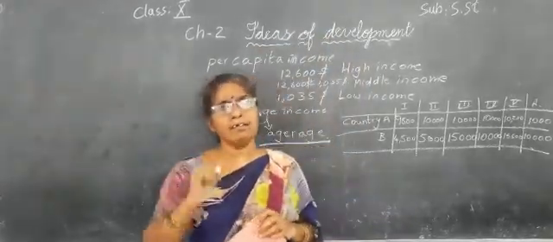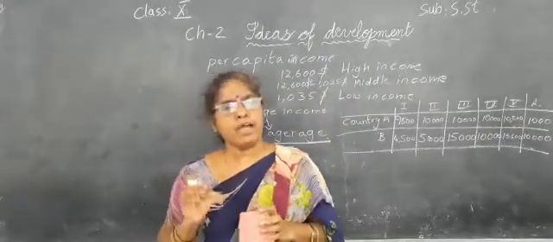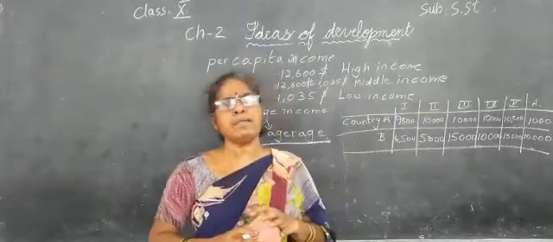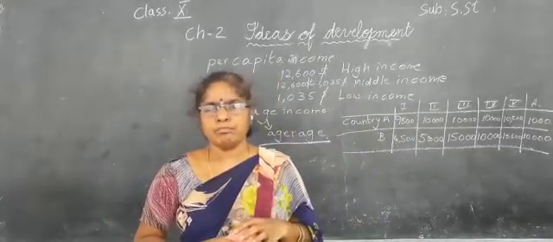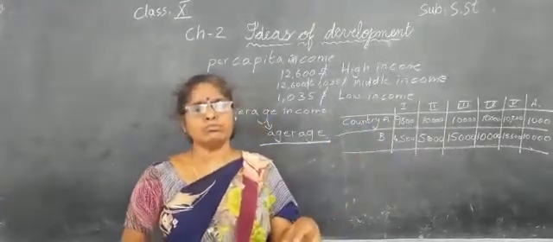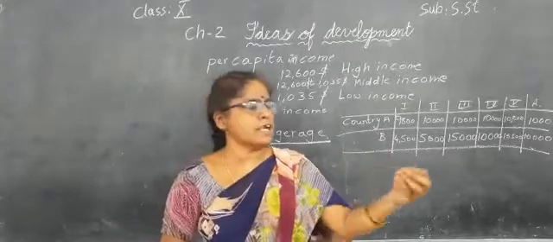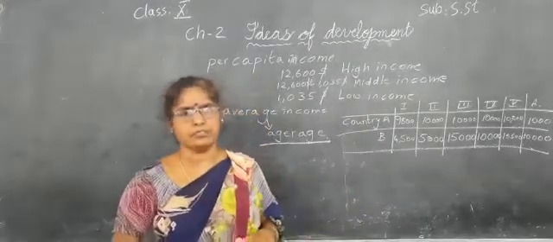Now, we will learn about income and other criteria. To know the development of a particular state, how do we know? As per the World Bank, we know this for countries. But how do we identify that a state is in a development stage? Now we will see that.